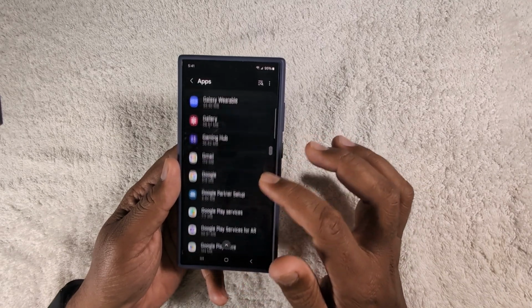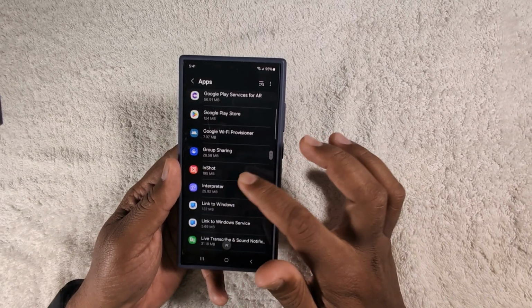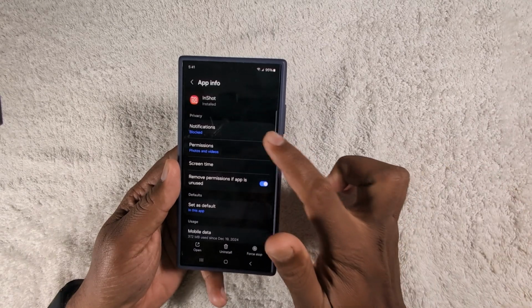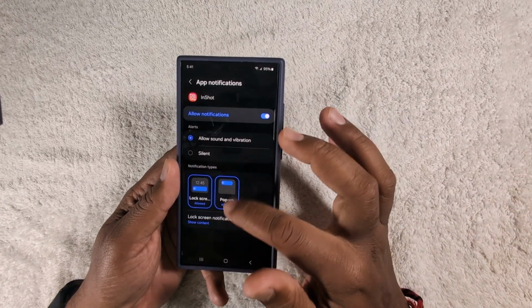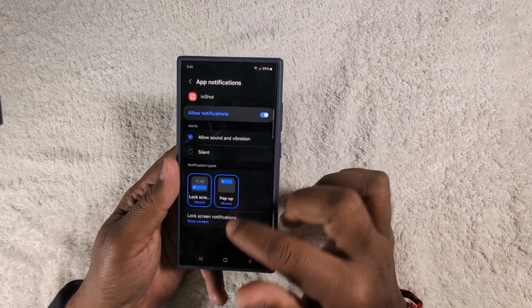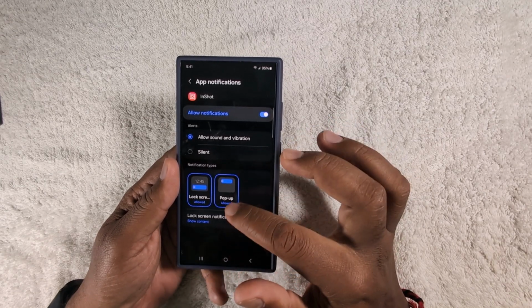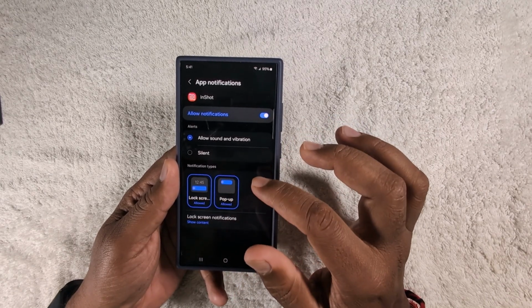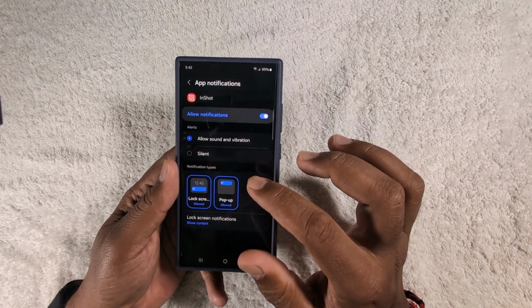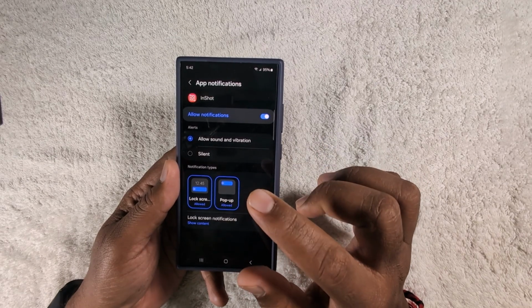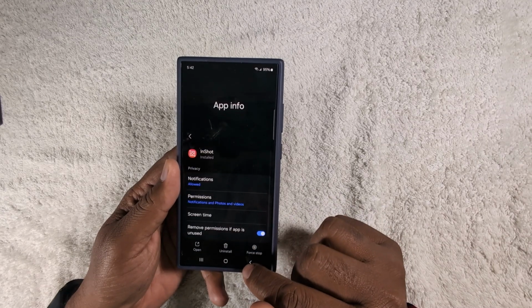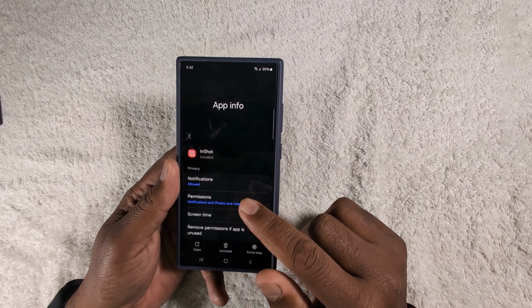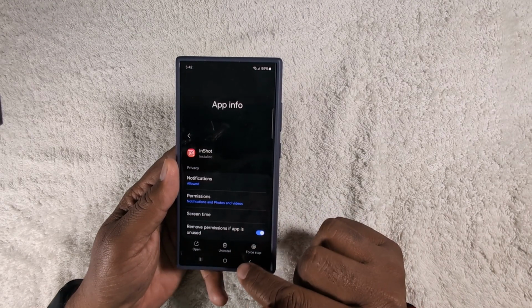So here we select the Instagram or an InShot application in my device. Now tap the notification. Make sure to click on this option. By default you can't see any category option on your device, any Samsung device. If you want to set a different notification sound for a specific app, you need to enable the option. Let's see the option. You must enable this option to set the different notification sound for each app on your device.